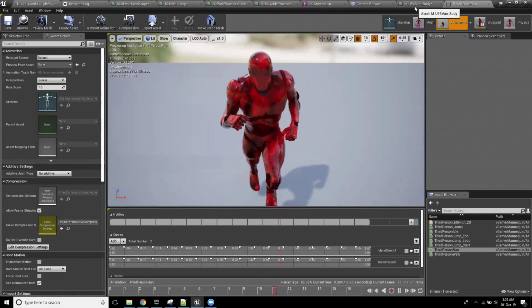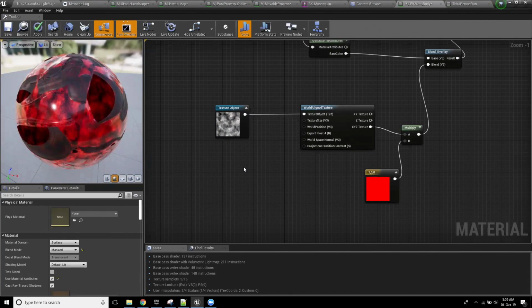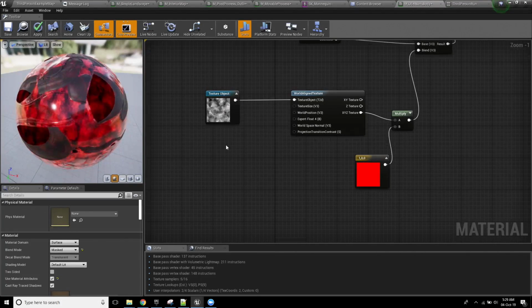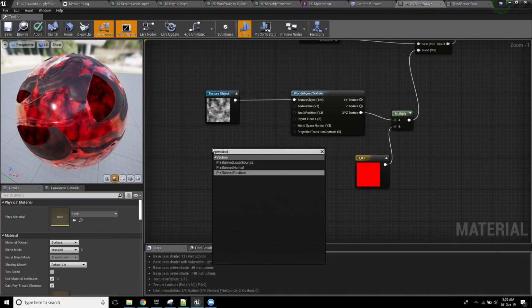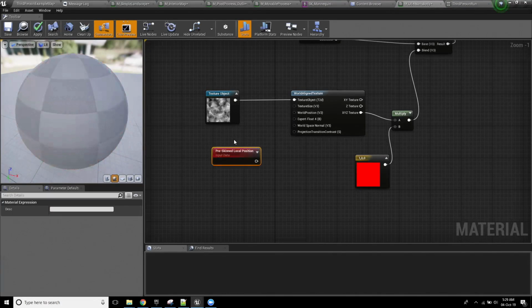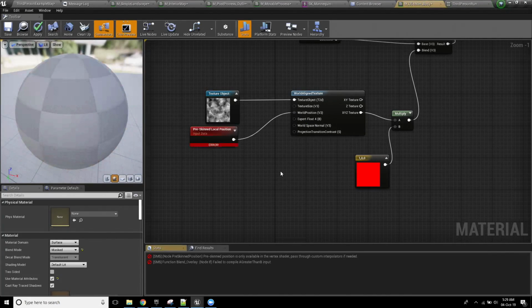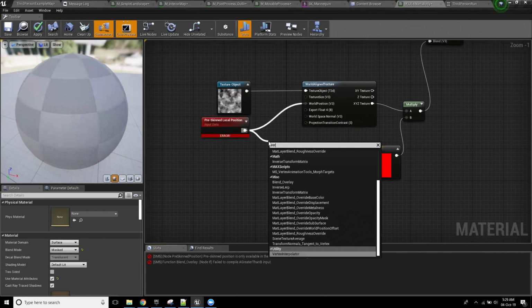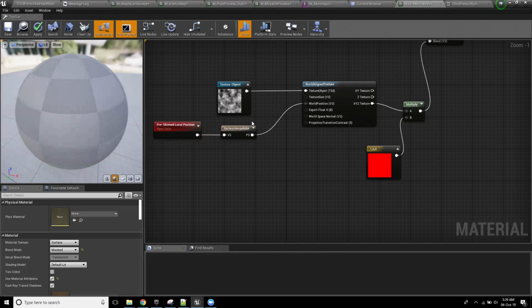Exactly. Wonderful. So, a quick thing I want you to be aware of: for something like that, all you need to do is call pre-skinned local position. Pre-skinned position gets me the position when it was in its T-pose. You've got to use a vertex interpolator for that. So watch, I'm just going to plug this in instead.